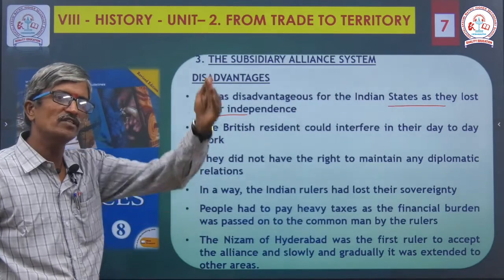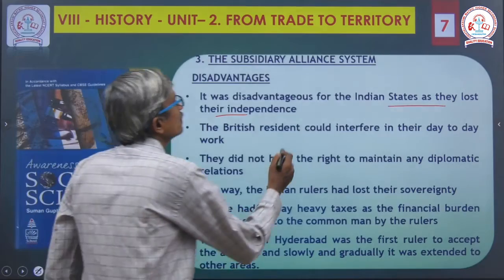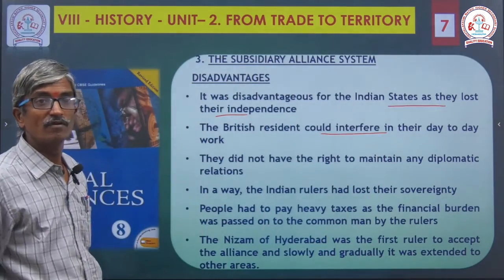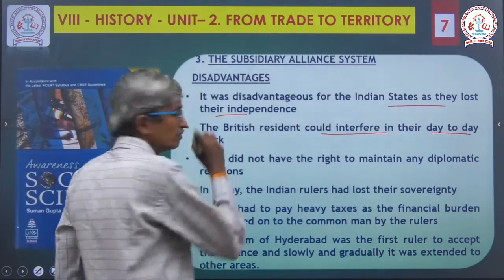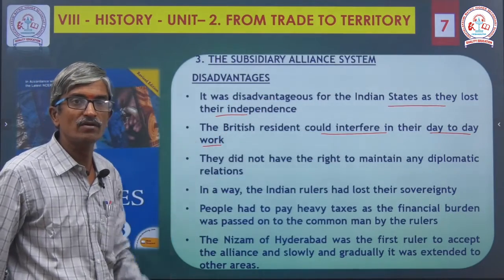So the initial state started in the beginning of the 18th century. Next, the British resident could interfere in the day-to-day work of our Indian activities. They entered into day-to-day work. First, they lost their independence. Number two, they entered into day-to-day work.